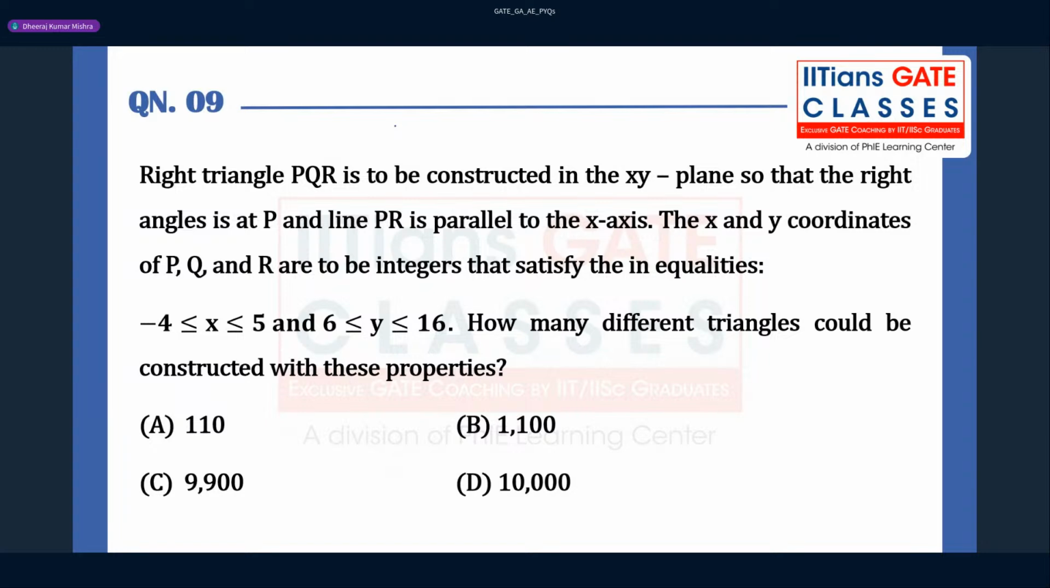A very good question in front of you. Right angle triangle PQR is to be constructed in the XY plane, so that the right angle is at P, and line PR is parallel to the X axis.